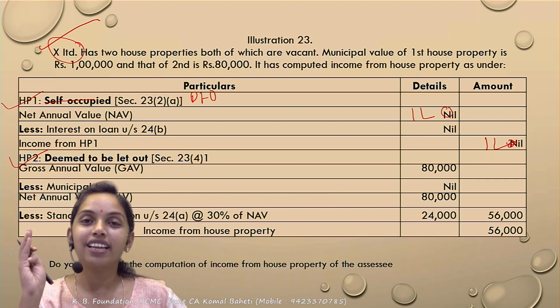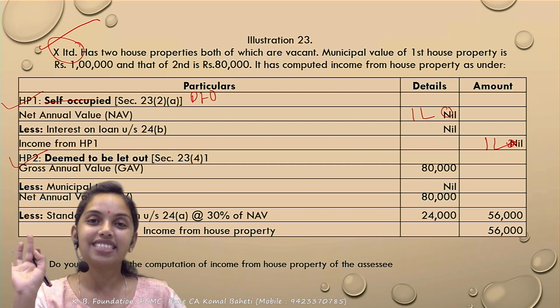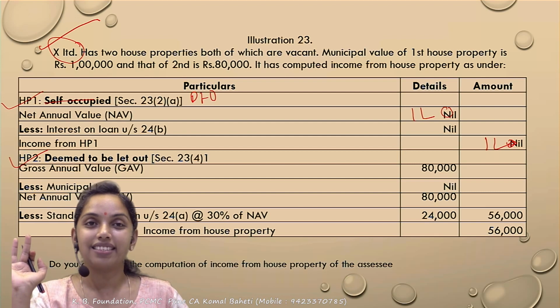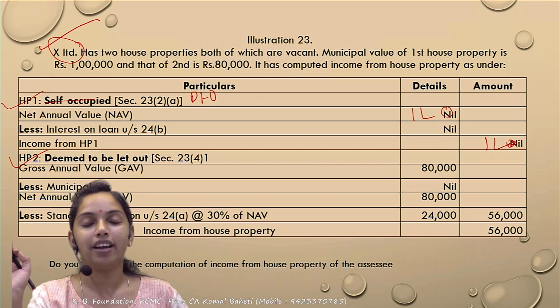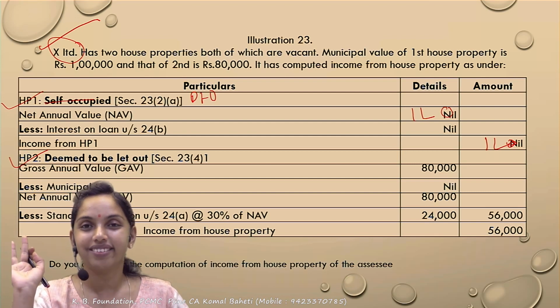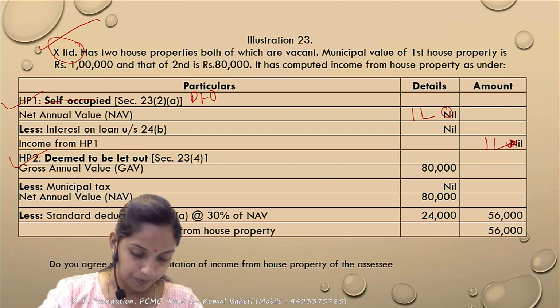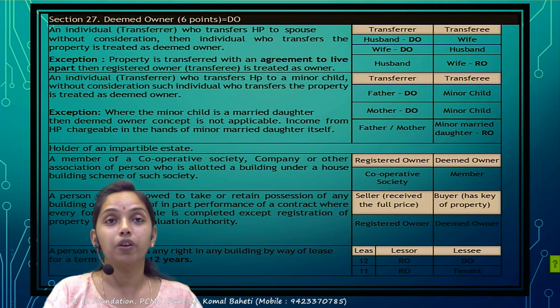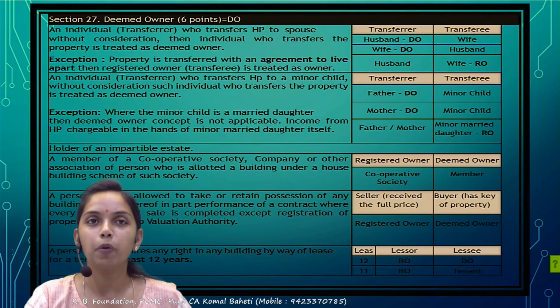The individual and HUF only can claim the property as self-occupied. The company and the firm cannot claim any property as self-occupied. Clear with it? The last point pending is the deemed ownership concept. What is the deemed ownership concept?